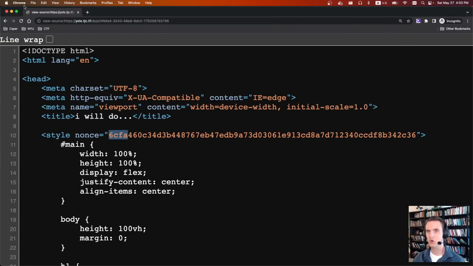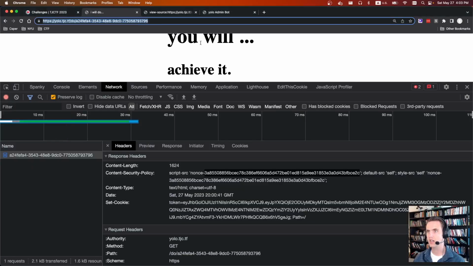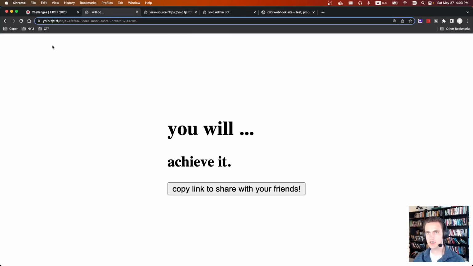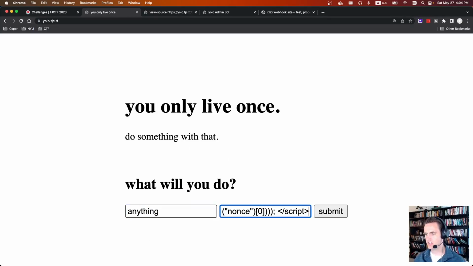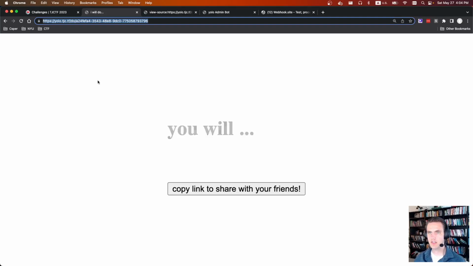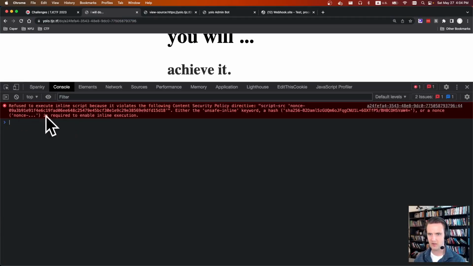So we can take this, we'll make a new note. Let me open up webhook. Let's close this. Let's go to the root. And our name is anything, and this is our injection. We'll hit submit. Nothing should happen. We should get a CSP error, and we get one here because we don't have a valid nonce right now.